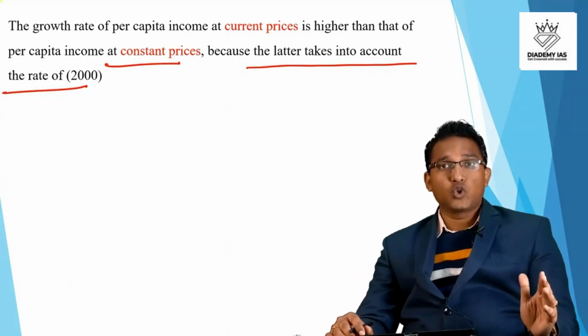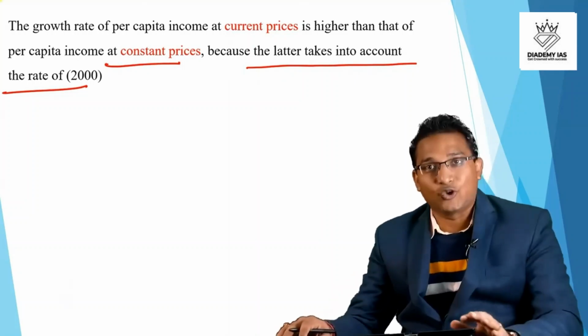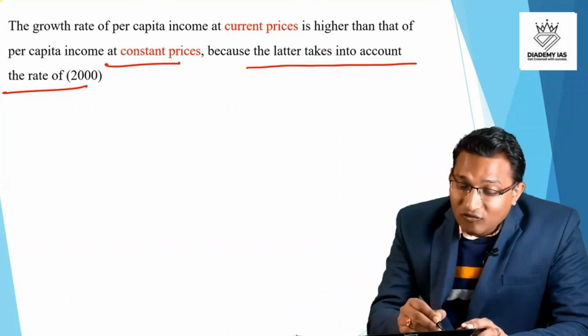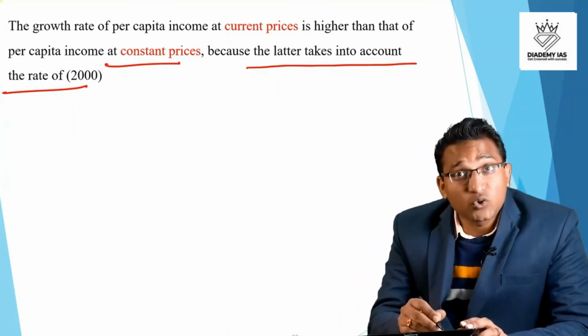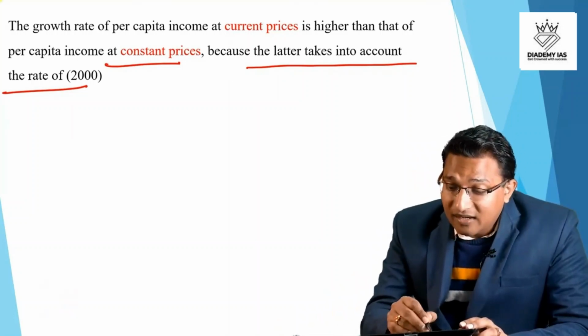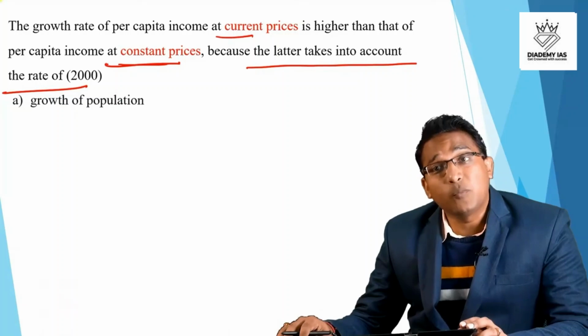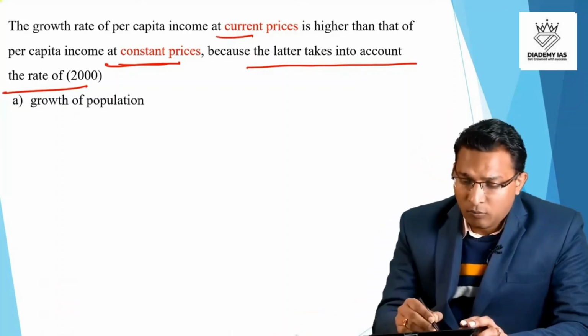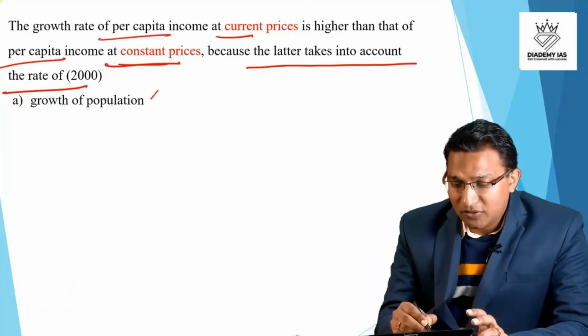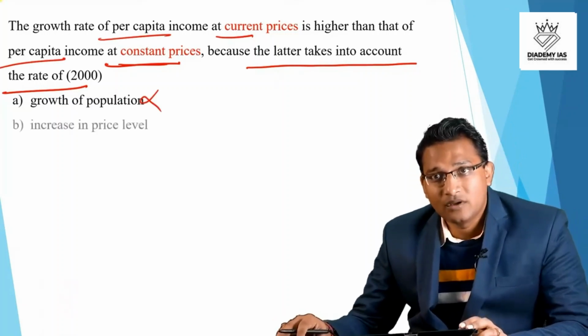If you are clear about those concepts, this is a very easy question. So why will there be a difference of growth rate between per capita income at current price and per capita income at constant price? Is it because of population? No. Both of them are per capita. So population cannot be the reason for the difference.